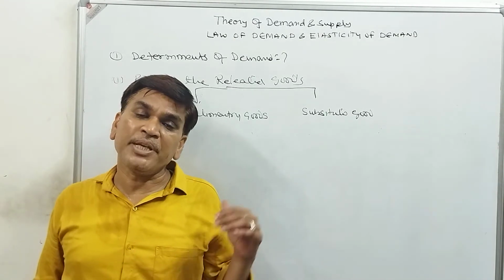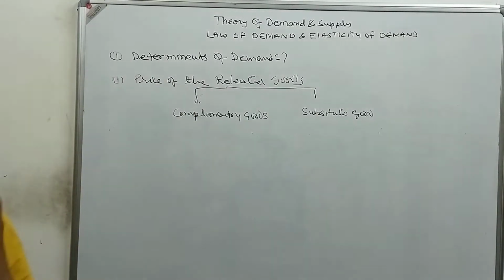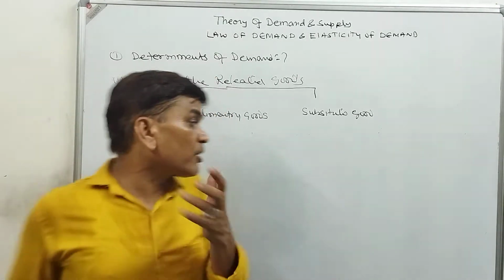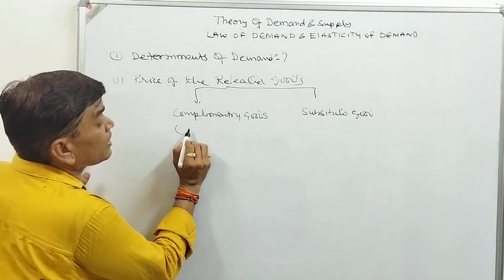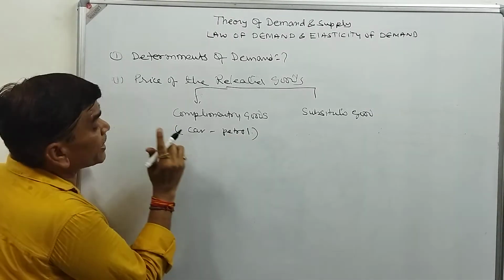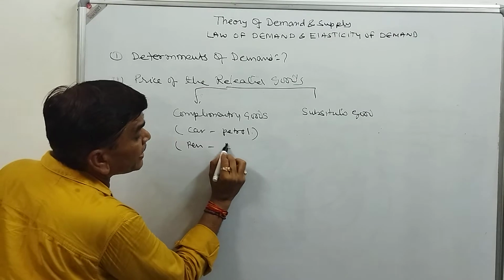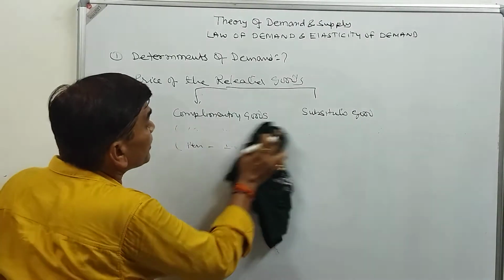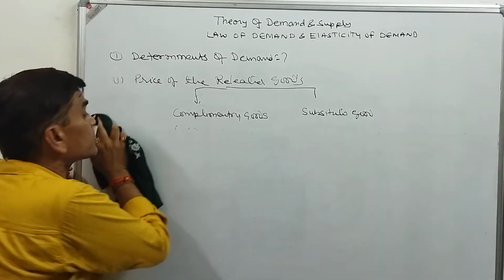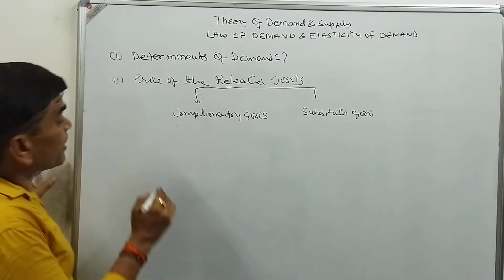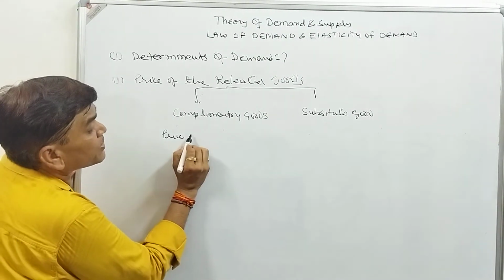Complementary means we have to purchase two things together. If we are purchasing one thing, then we have to purchase a second thing also. Then we say it's a complementary good. So complementary goods are like car and petrol, pen and ink. Now the complementary goods also affect the demand for the commodity, because if the price of petrol will increase,